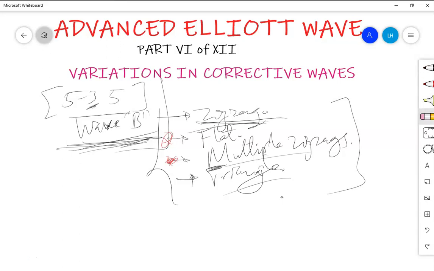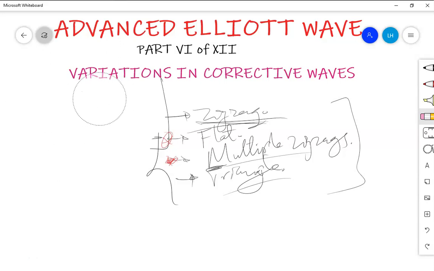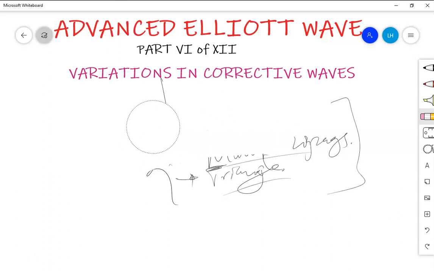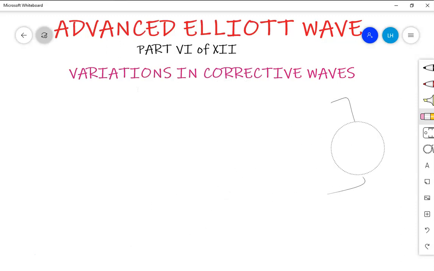They're not so common to everybody. So now all of those things appear in wave B. Now let us start to see what if there is a flat. Now what do we expect to see? The structure. What structure will we see if there is a flat in wave B? All of the variations are in wave B.